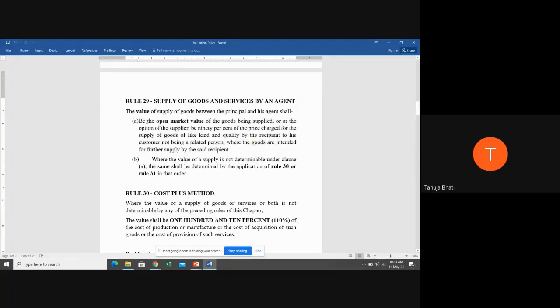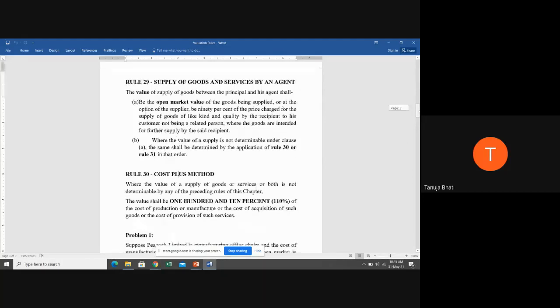Suppose you are not able to find out the open market value or the 90% of the value charged by the agent, that is the recipient. When I say this, it can be either principal or agent. The agent can be supplying the goods to the principal, or the principal can supply goods to the agent. So it should be 90% of what the recipient is charging from his customer, provided the recipient and customer are not related to each other. Suppose that is not available, then again you have to determine by rule 30 or 31 in that order. So always first you have to see rule 30, then go to 31 if rule 30 is not applicable. Now, what is rule 30 and what is rule 31?